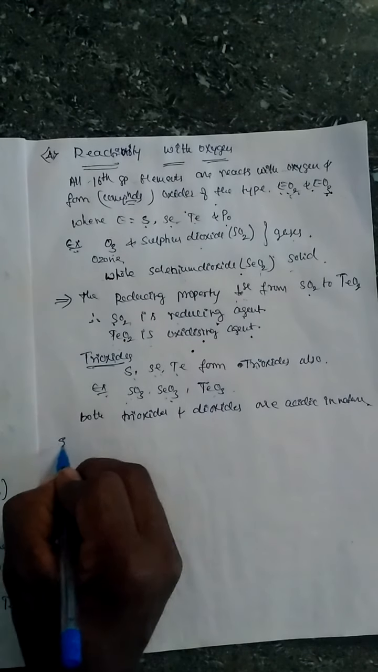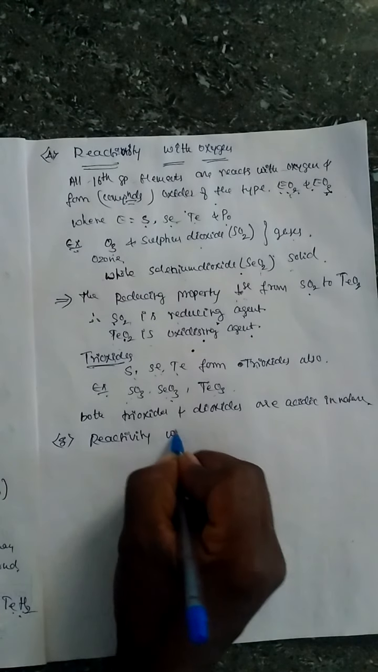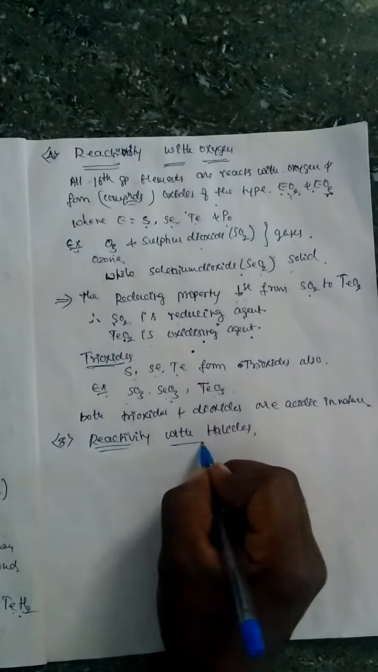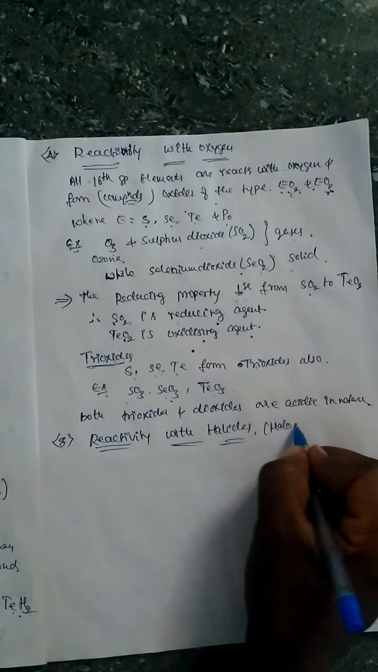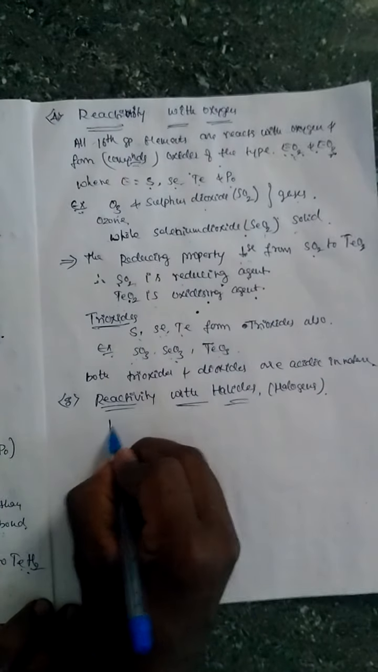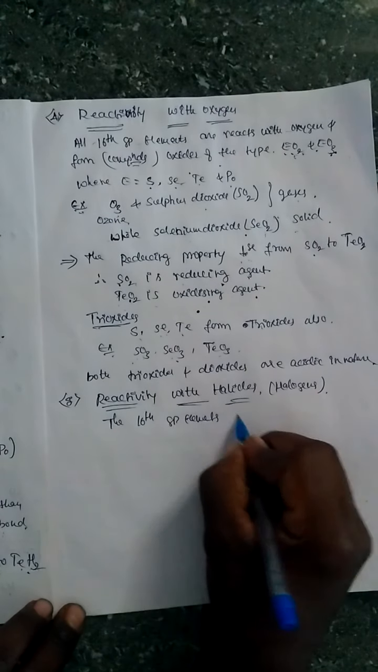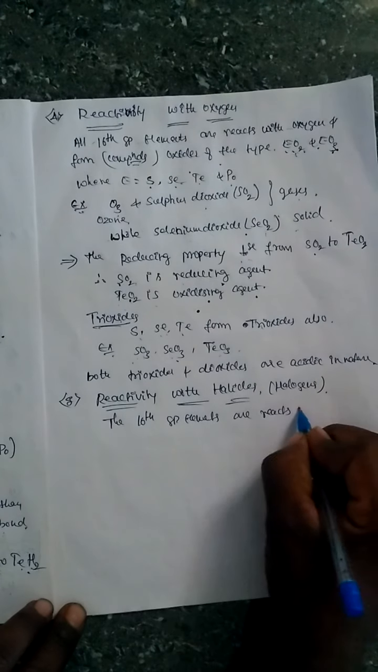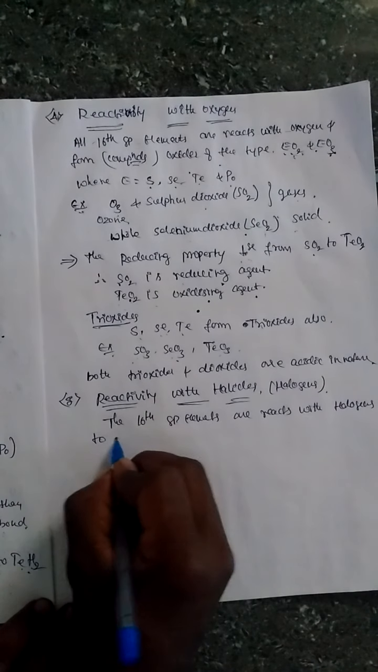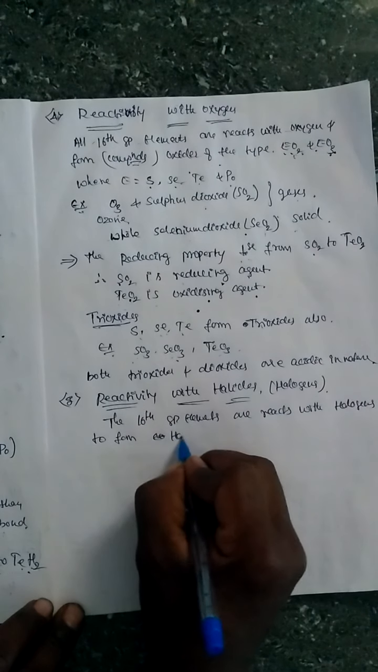Then next, the fifth property: reaction with, or reactivity with, halogens, which we also call halides. Reactivity with halogens. The 16th group elements react with halogens to form compounds or halides of the type